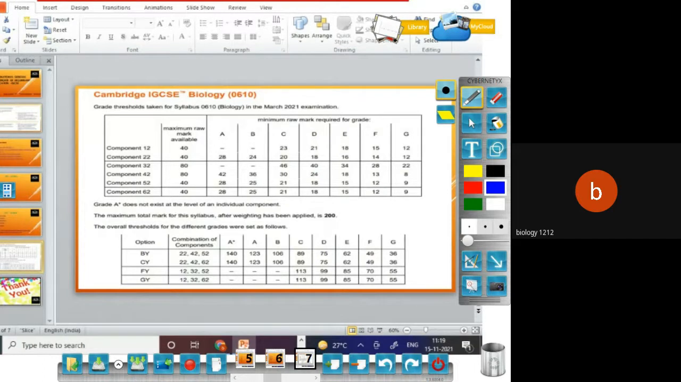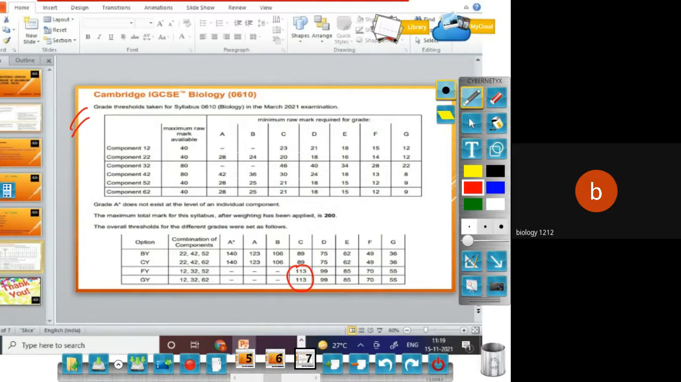And the last one is about the grade threshold. Please have the grade threshold copy with you. For example here, for those going for core, if you want to secure C grade, that is the highest grade we have in core, your total aggregate should be about 113 out of 200, that's the syllabus total weightage. Out of 200, you should be above 113, then only you can get core. Core's highest grade is C.